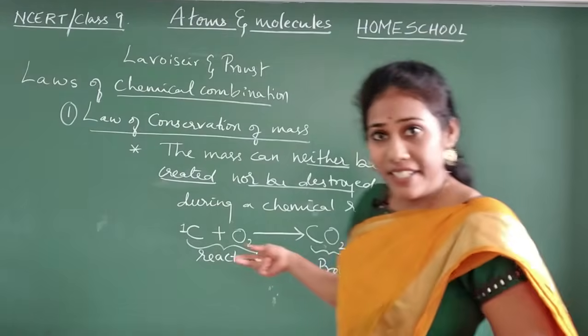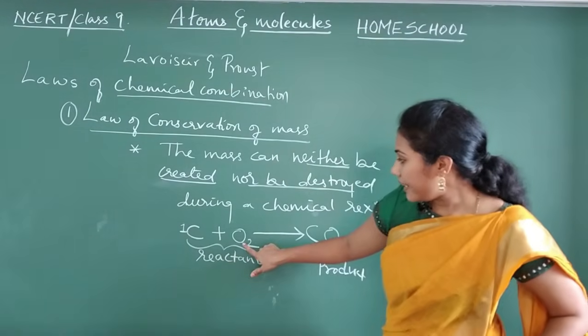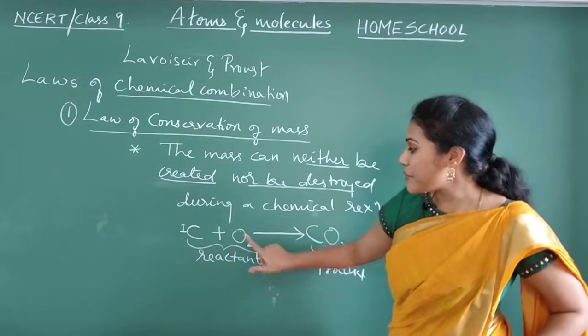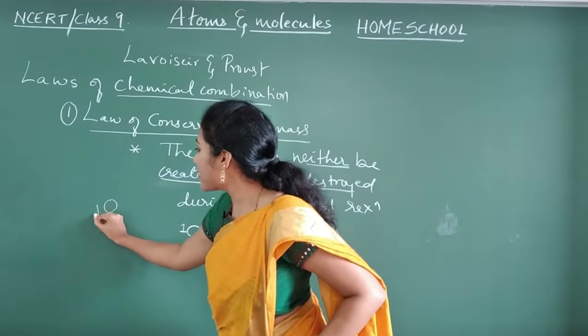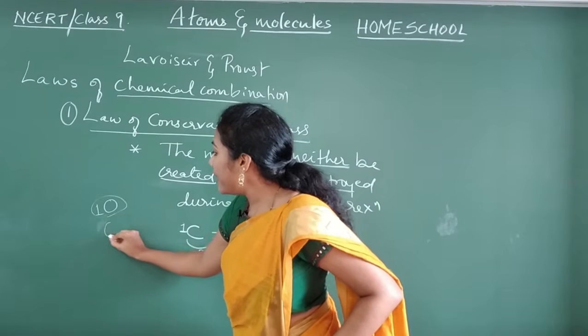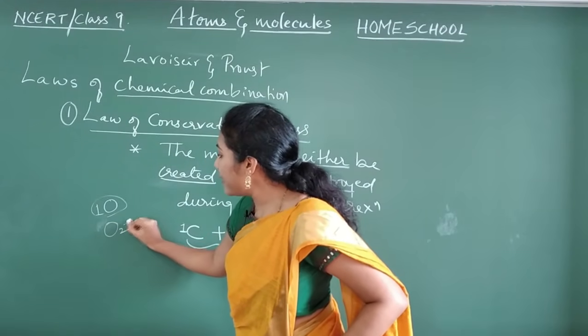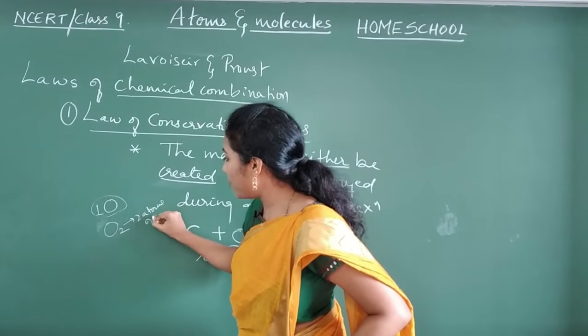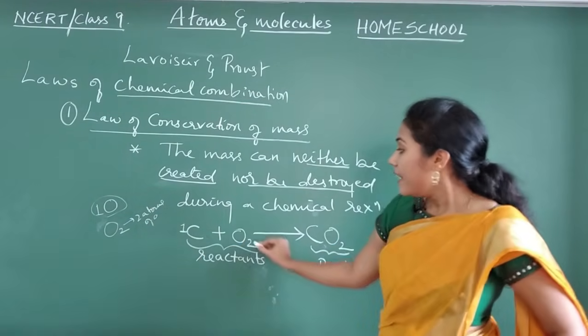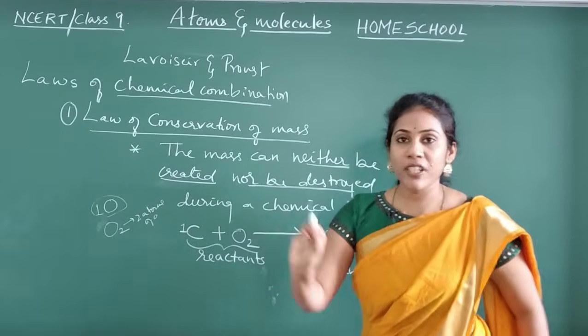One only. In a similar way, see here, there are two atoms of oxygen. When I write a single oxygen, it means one atom. When I have written O2, it means there are two atoms of oxygen. How many atoms, guys? Two atoms of oxygen. So I took two atoms for the reaction.